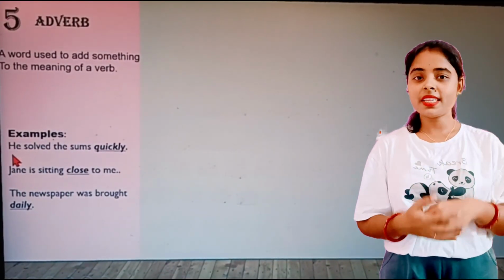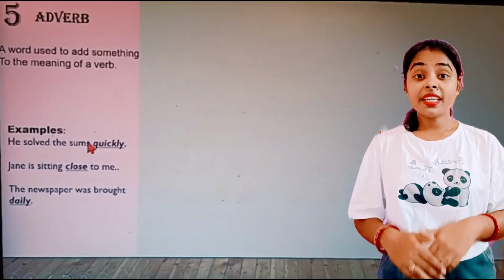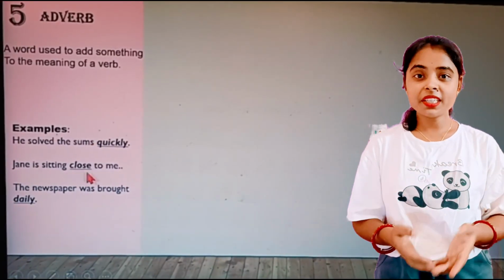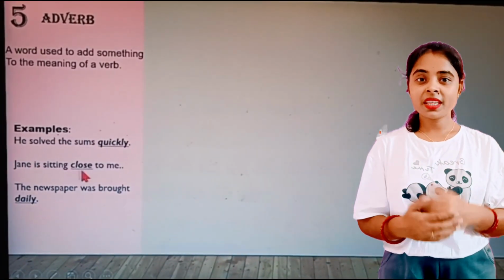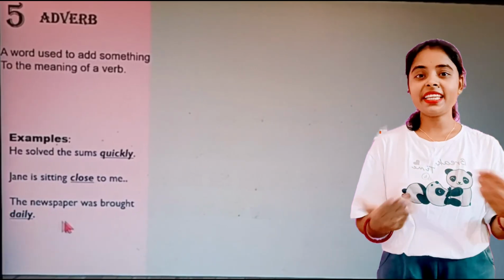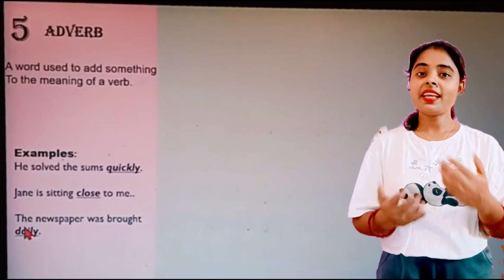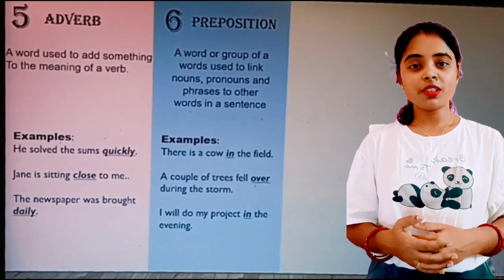He solved the sum quickly. So here the word quickly is an adverb. Jane is sitting close to me. So here the word close is an adverb. Next, the newspaper was bought daily. So here the word daily is also an adverb. Clear? Now let's see the next part of speech.